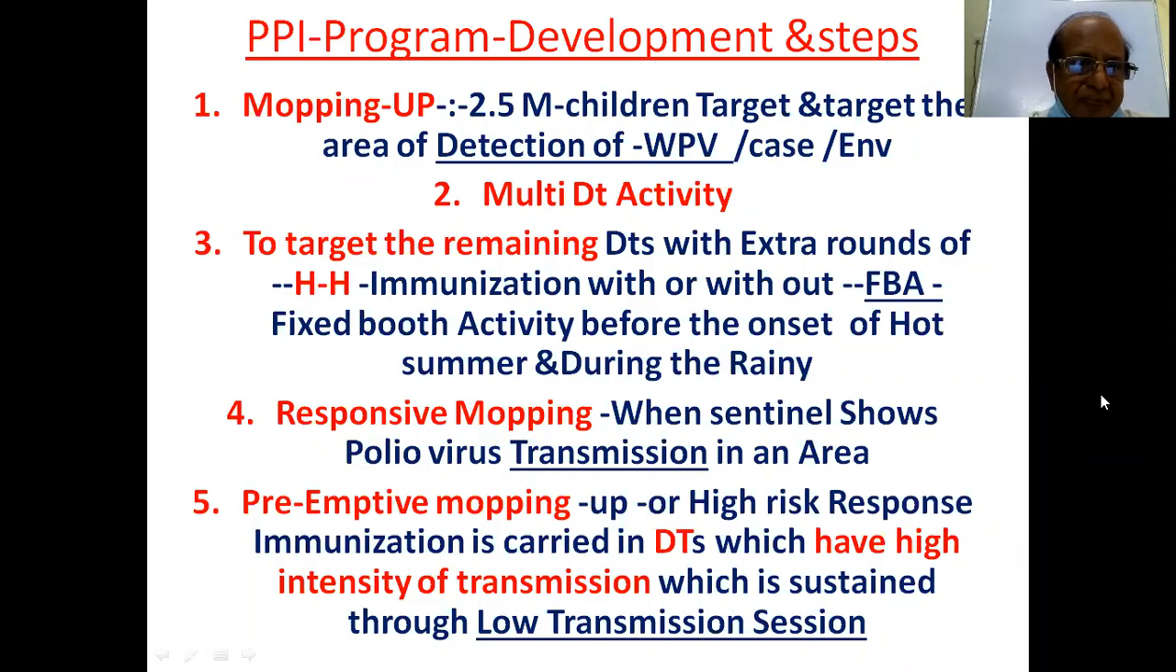Multi-district activity to target the remaining districts with extra rounds of house-to-house immunization, with or without FBA, that is fixed booth activity, before the onset of hot summer and during the rainy season. So before hot summer, maybe April or May, and also during the rainy season, maybe somewhere in August, September. Responsive mopping: when sentinel surveillance shows poliovirus transmission in an area, immediate mopping should be done.